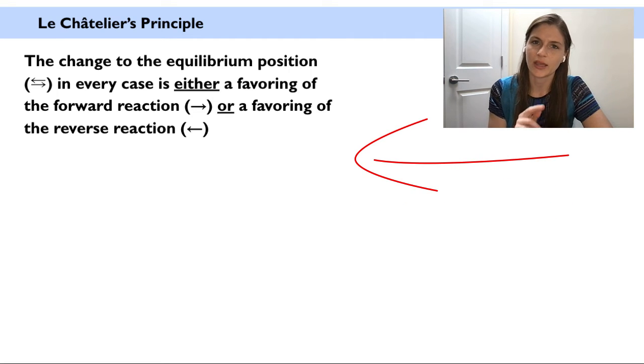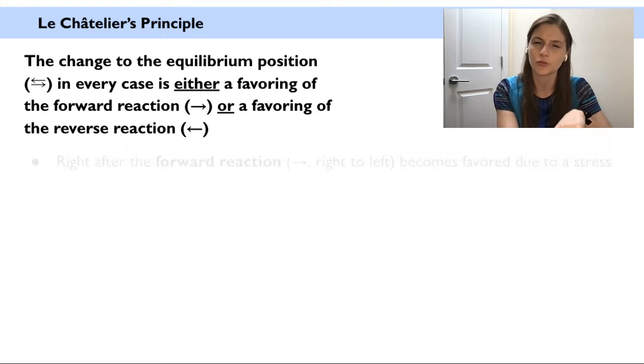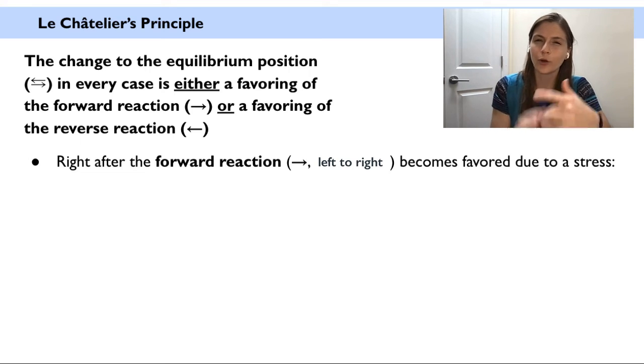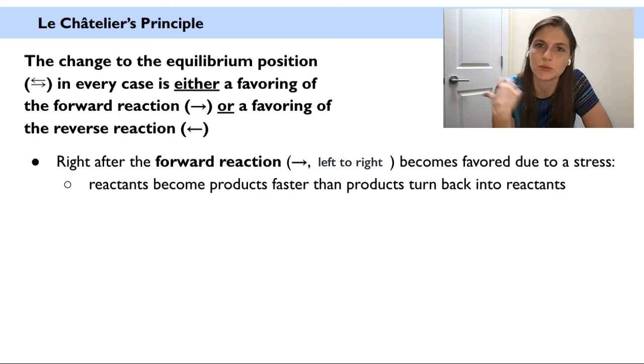So if we think about a chemical reaction as a double arrow, arrow going forward, arrow going backward, if equilibrium is disrupted by a stress, either the forward reaction, left to right, or the reverse reaction, right to left, will become favored. So if the forward reaction becomes favored, this means reactants are going to start becoming products faster than those products are turning back into reactants because the forward reaction is moving faster.